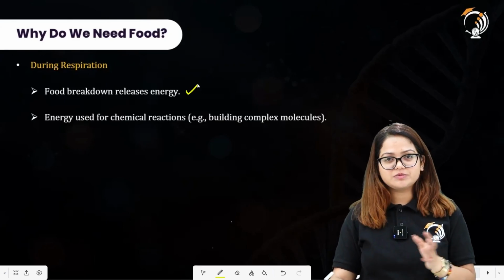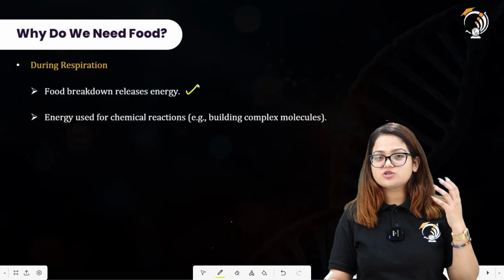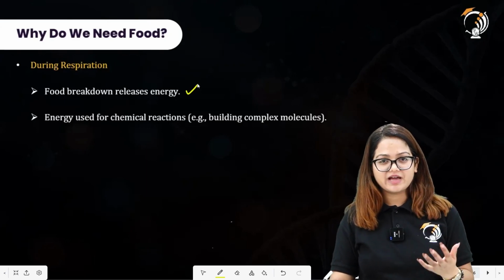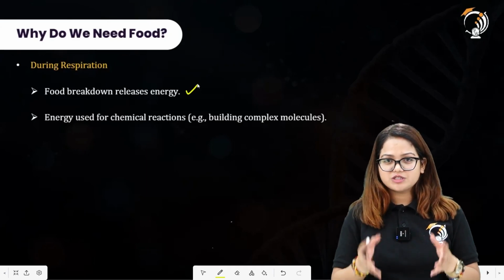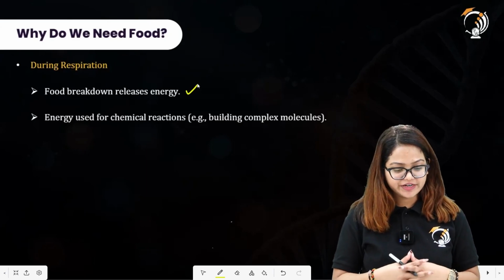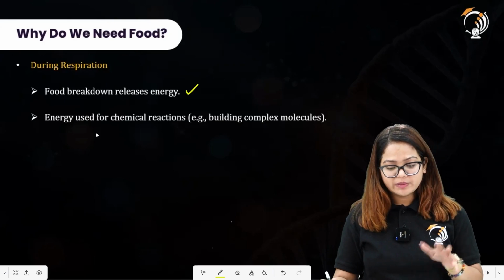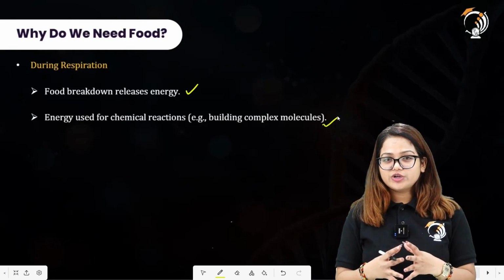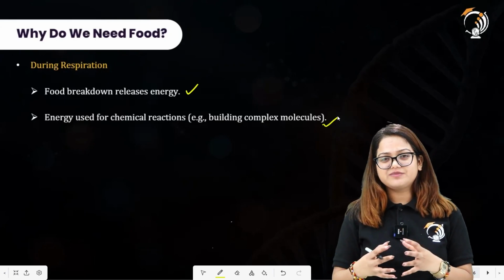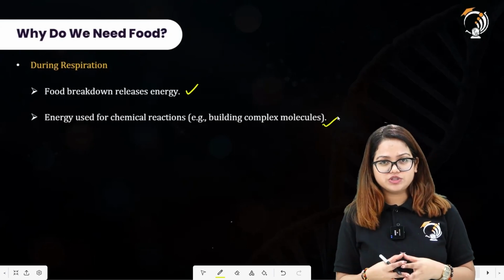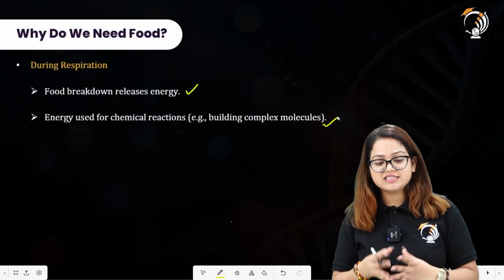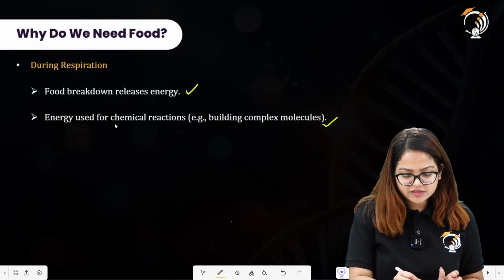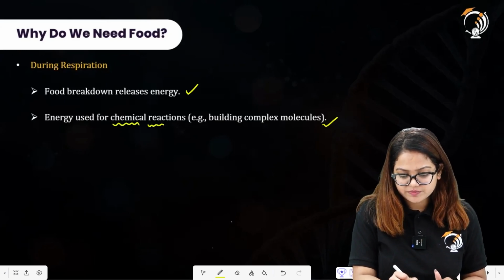I hope this is relatable to you all, and I hope that you have studied all the previous one shots that we have completed from this particular syllabus. All right. So energy is used for chemical reactions, that is, building complex molecules as well. In order to build molecules which are complex in nature, we require energy. So energy is utilized in building up complex molecules, and to perform certain chemical reactions we require energy. All right.